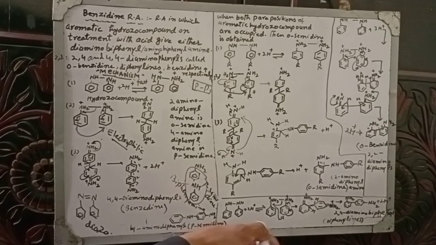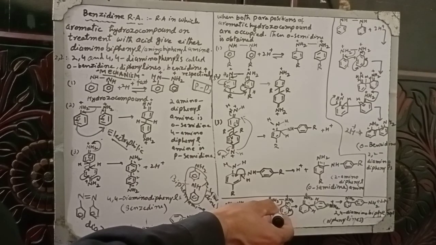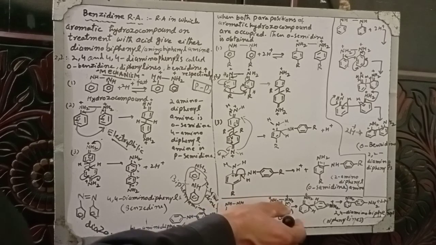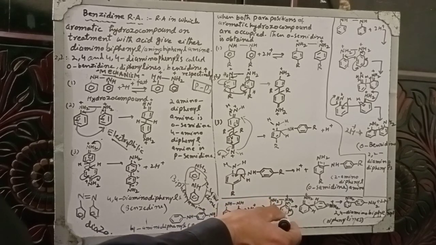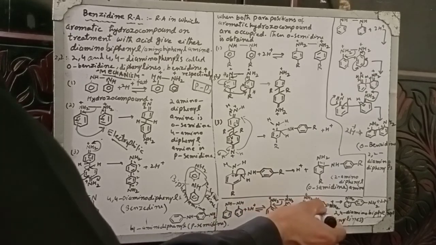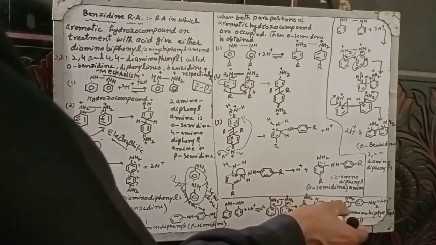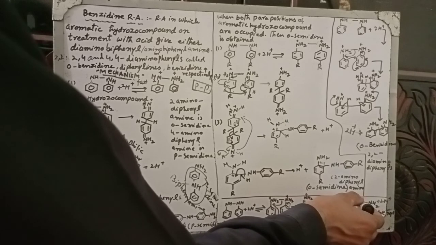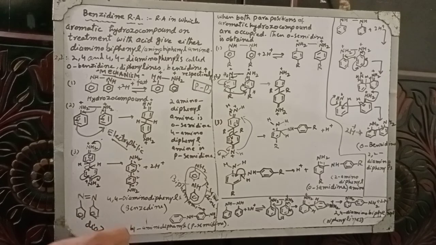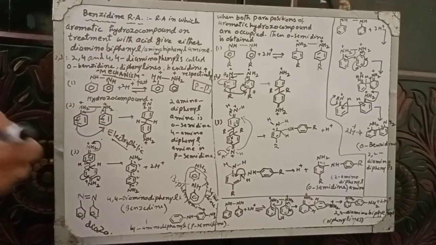Now attack may occur on the ortho position of one and the para position of the other. Like this, first protonation will occur, then this ortho position is attacked by the para position of the other phenyl. This will be attached, and then the proton will be lost, and two rings are joined at the 2 position and 4 position. This will give 2,4-diamino biphenyl. It is called diphenylene. So different products are obtained. This is called a benzidine rearrangement.